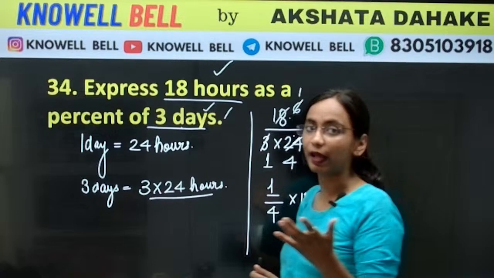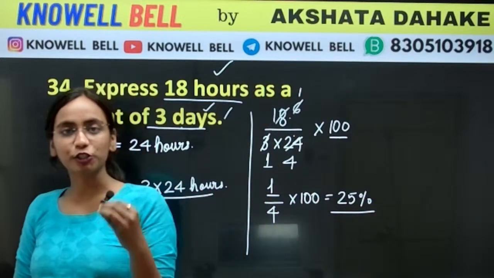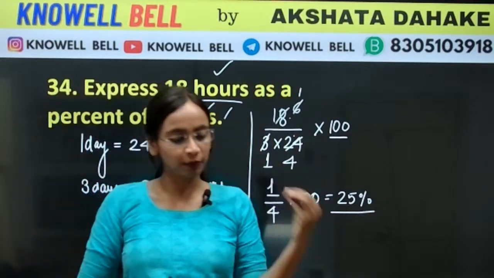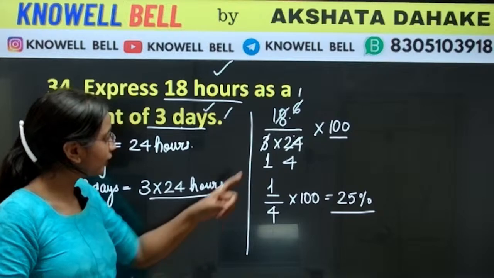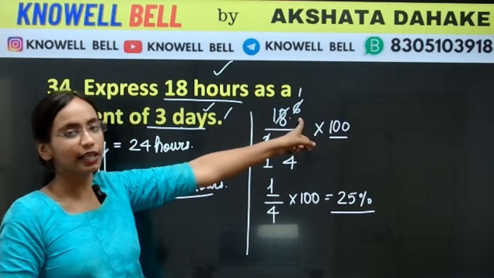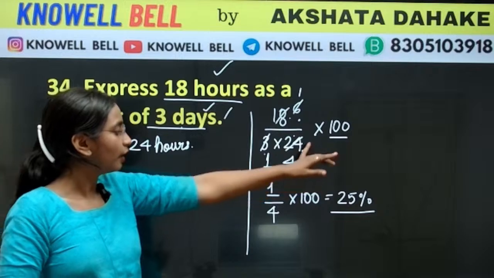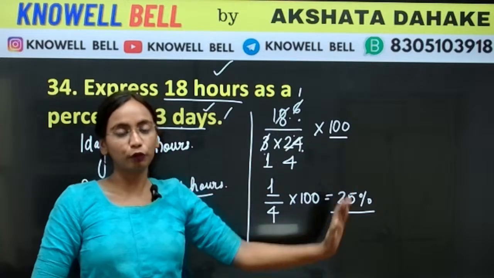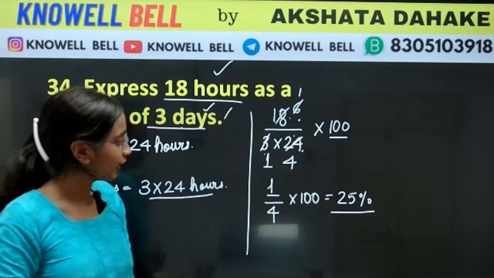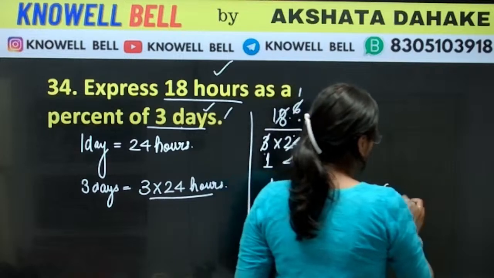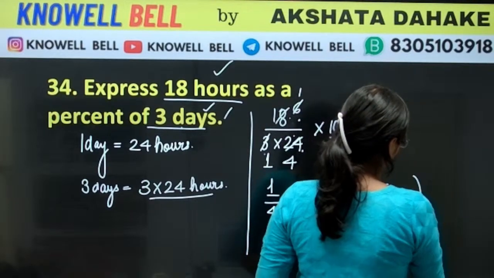हमने 100 से multiply किया ताकि हमारा जो fraction है that must get converted into a percentage. So after solving it, 3 ones are 3, 3 6 times is 18, 6 ones are 6, 6 4 times is 24. We are left with 1 upon 4. 1 upon 4 when multiplied by 100 हमको कितना देगा? 25%. So what will be the correct answer here? 25% will be the correct answer.